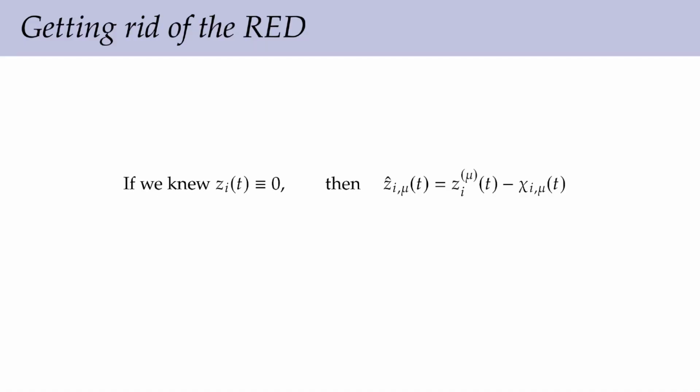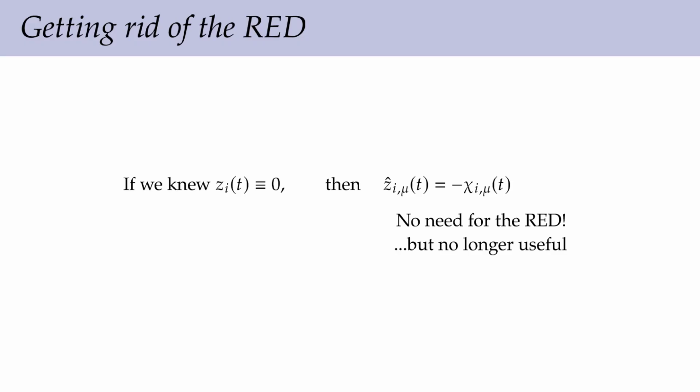If we knew that at agent I the signal of interest is exactly 0, then the output would be the difference between just 0 and the auxiliary variable. This is, we compute the output as just the negative of the auxiliary variable without the need for an additional local differentiator. The problem is that this is no longer useful, since if the signal is exactly 0 and we know it, then this agent does not provide any more information to the network. Despite this, we can still leverage this idea to solve the problem of getting rid of the additional local differentiator.